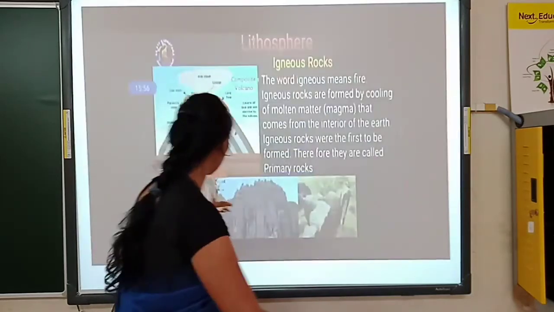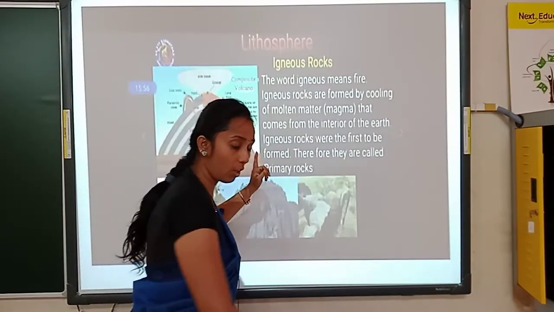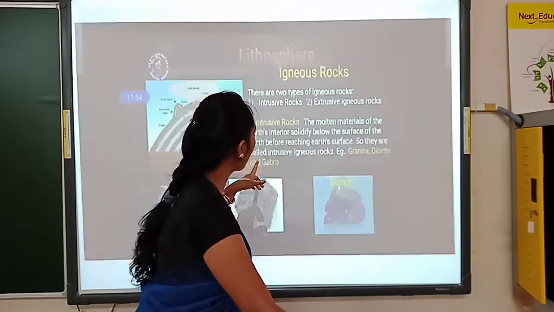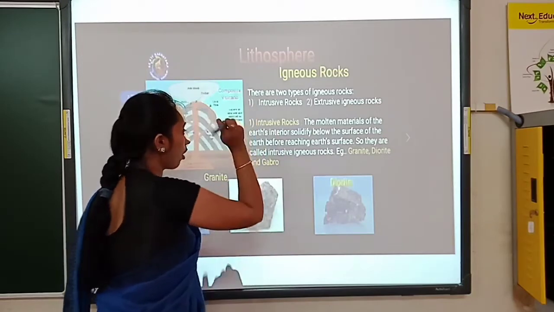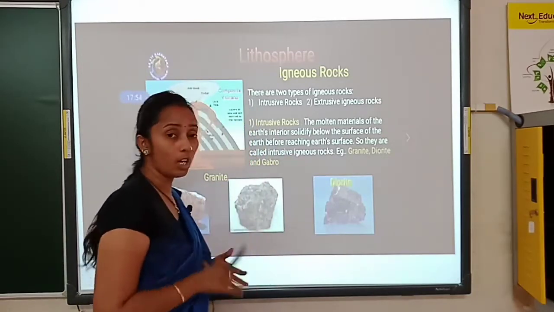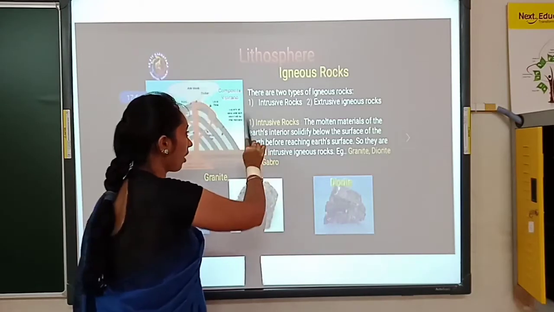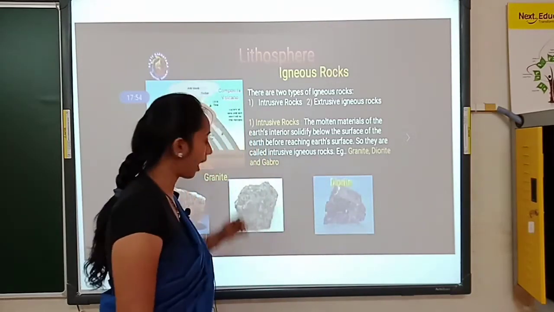There we learned the type as igneous rock, which is also called a primary rock, and these primary rocks can be further divided as intrusive rocks, which solidified inside the earth, so it was called an intrusive rock. Example: granite, diorite and gabbro.